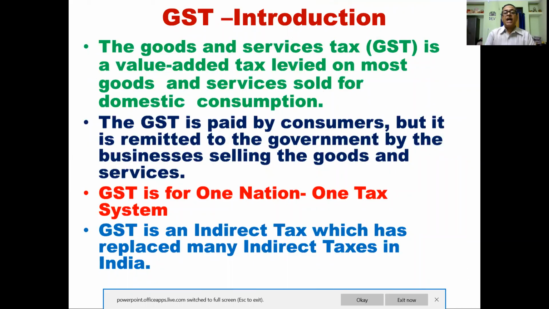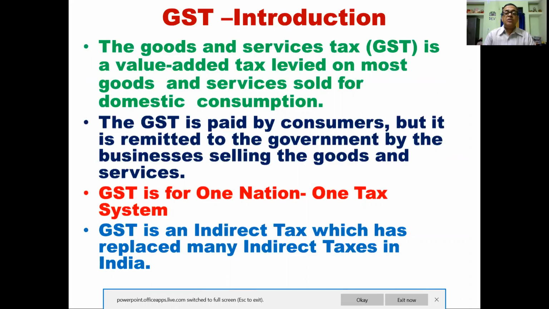The goods and service tax is a value-added tax levied on most goods and services sold for domestic consumption. The GST is paid by consumers, but it is remitted to the government by the business selling the goods and services. Goods and service tax is for one nation, one tax. GST is an indirect tax which has replaced many indirect taxes in India.